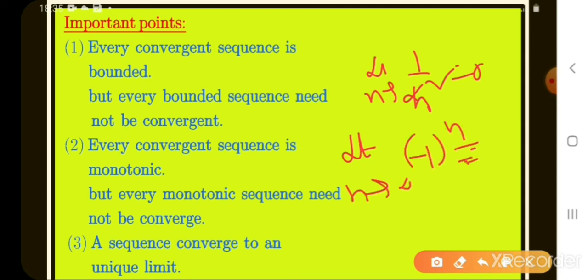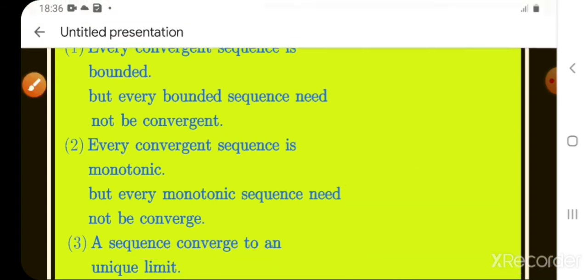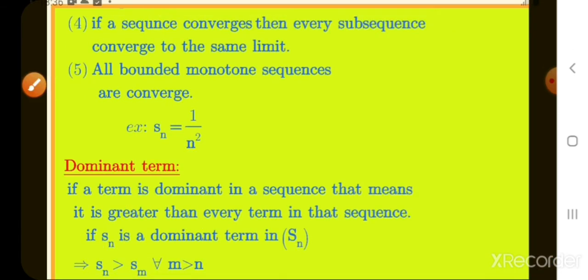If n is even, we get plus 1. If n is odd, we get minus 1. That means it has no limit. If a sequence converges, it has only one limit, not 2, 3, 4 limits.